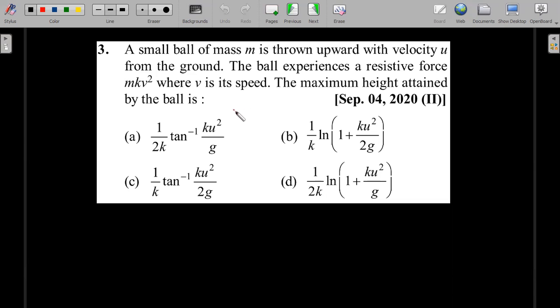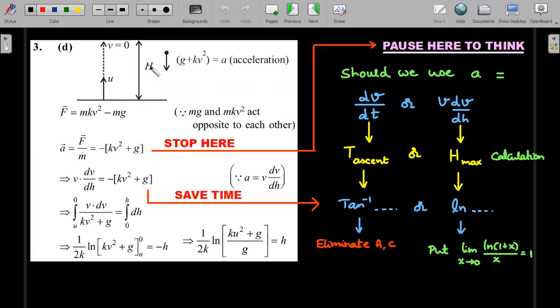We'll move forward, and first let's see the legitimate solution and then come back to how you should have approached it in the exam. I hope you have given it a try. Now the usual solution that you'll get from the internet or textbooks is the one printed on the left side. Can you watch it carefully? When you are throwing a particle up and it's coming down, the values of mg, which is a vector, and mkv square are going to act opposite to each other in the downward direction.